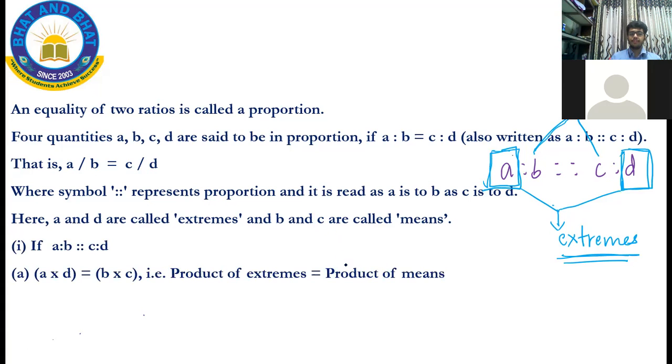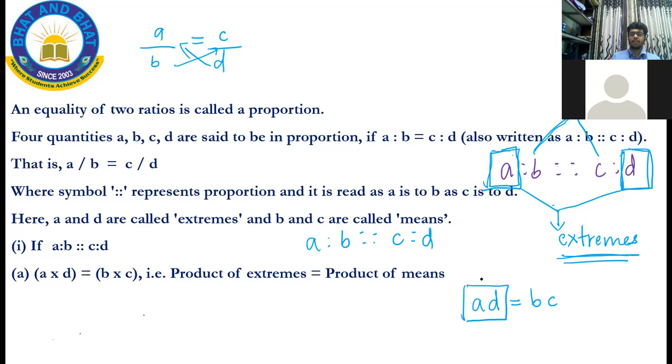Okay, so if A is to B as C is to D, or I can write it in this form, A by B is equal to C by D, then it means that you can cross multiply it. So when I cross multiply, what will I get? I will get AD is equal to BC. So AD is the extremes, right? So product of extremes is equal to product of means. Remember that. Product of extremes is equal to product of means.